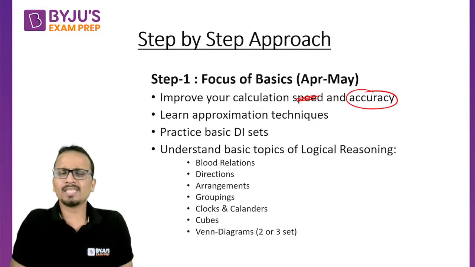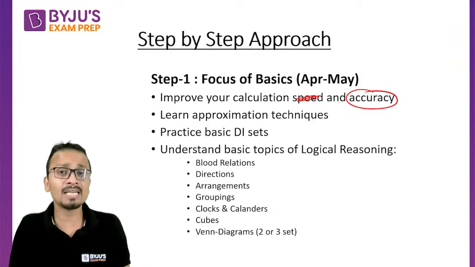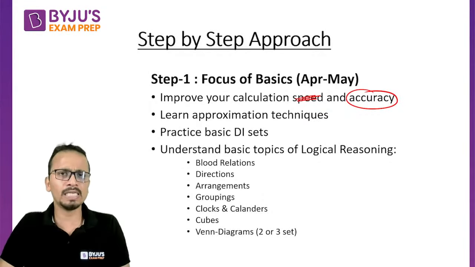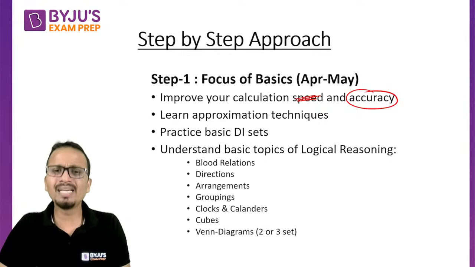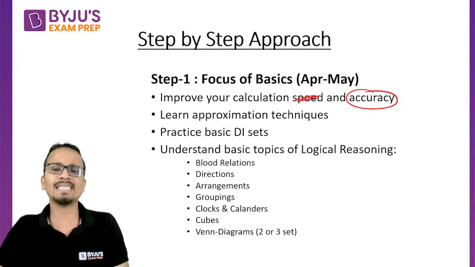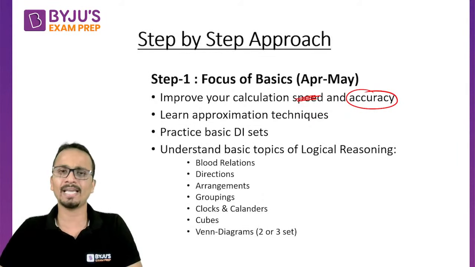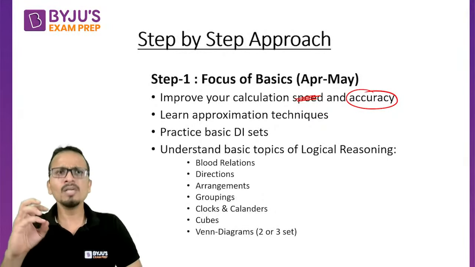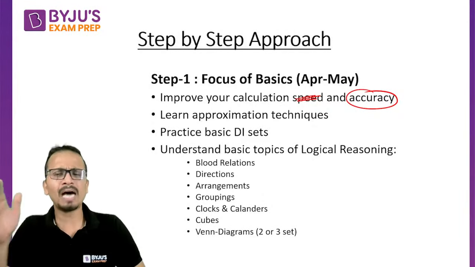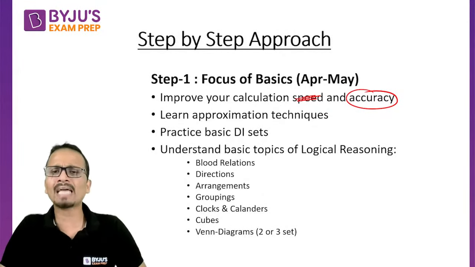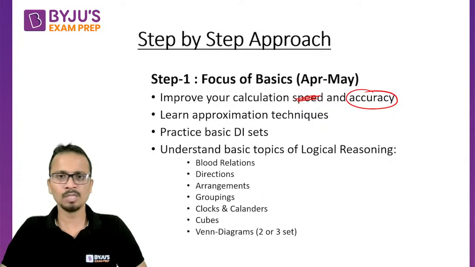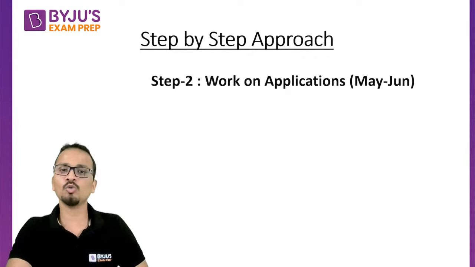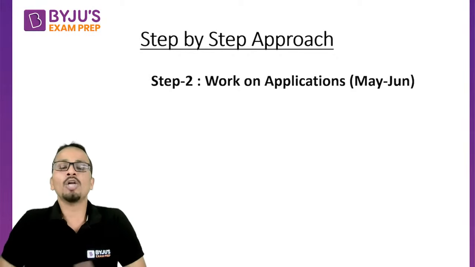Okay, so 2 set से start करो, बहुत basic होता है, understand करो कि 2 set Venn diagram क्या होता है, then move on to 3 set Venn diagram gradually, and just build a mastery on 2 set and 3 set basic level Venn diagram questions. All right, so this is the first step, and you should be over with the first step up till 10th of May or maximum mid of May, 15th of May. So 15th May तक अपने basics पे work करना है, and then you can move on to step 2, which is working on the applications.